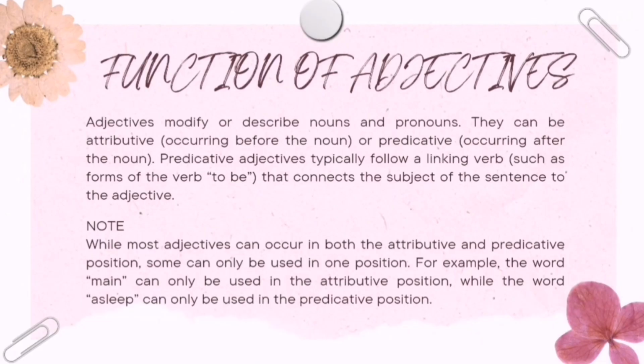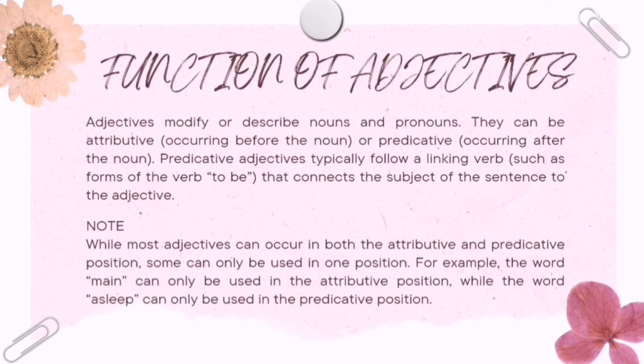Function of adjectives. Adjectives modify or describe nouns and pronouns. They can be attributive, occurring before the noun, or predicative, occurring after the noun. Predicative adjectives typically follow linking verbs, such as forms of the verb to be, that connect the subject of the sentence to the adjective.